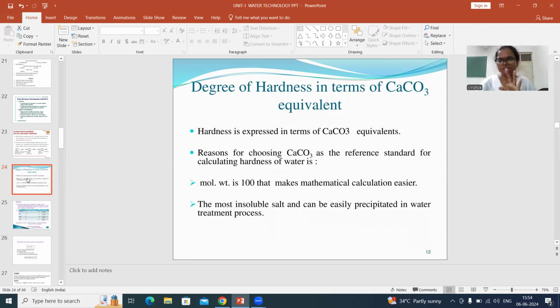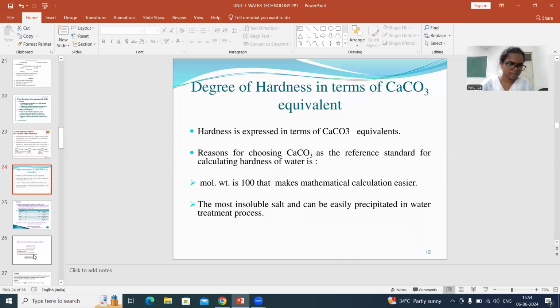This is generally done because 100 is a standard number, so the calculations are very easy. The second reason is that calcium carbonate is the most insoluble salt and can be completely precipitated in water. Because of these two reasons, hardness is always calculated in terms of calcium carbonate equivalence.